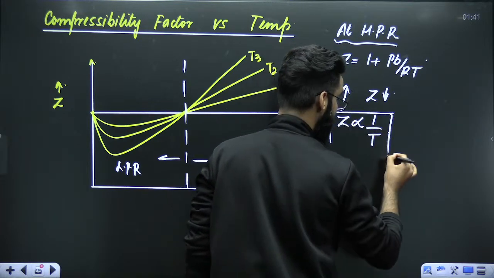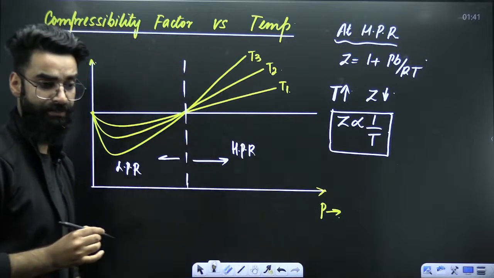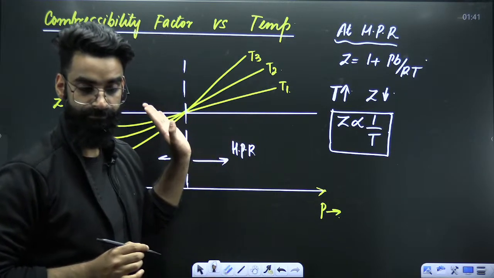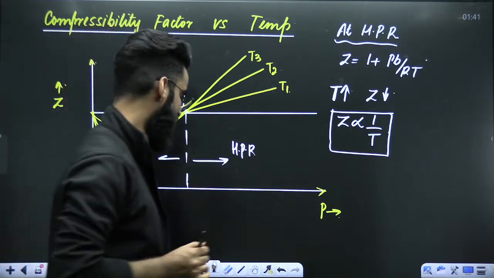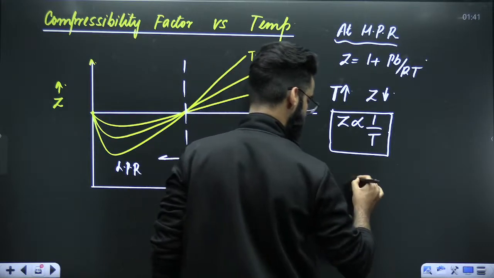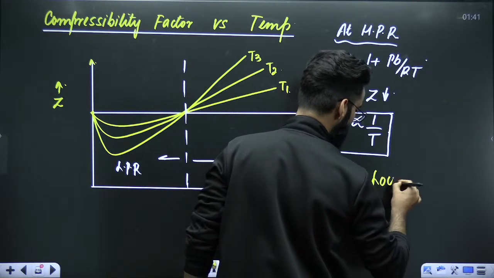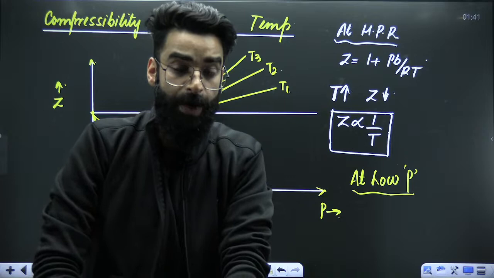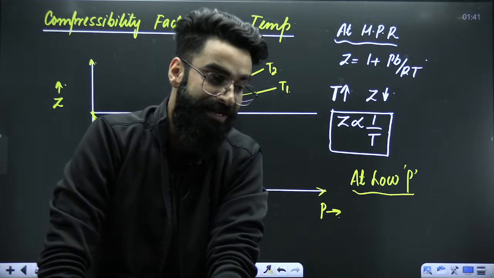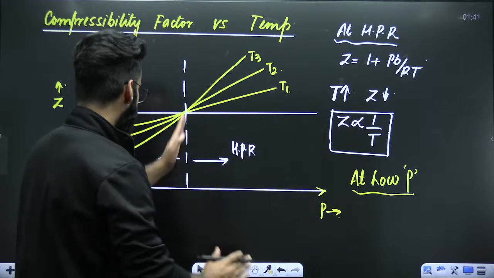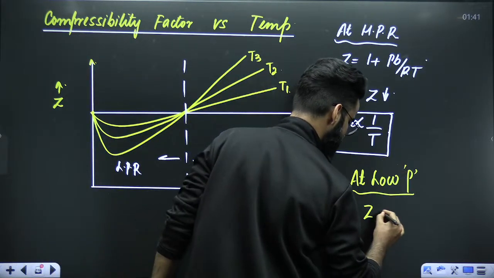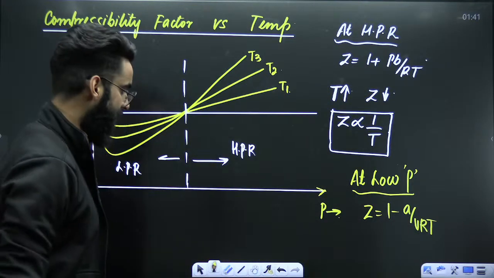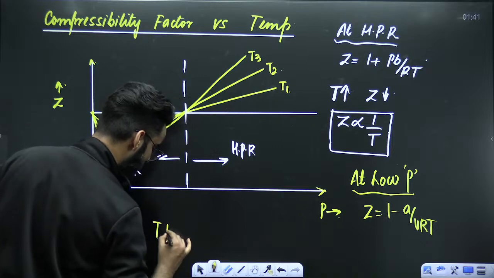At high pressure region, if you increase the temperature of the gas, Z value will decrease. Okay, this is happening at high pressure. Similarly, what will happen at low pressure? Imagine the same real gas is kept at low pressure. Now at low pressure, we are going to change the temperature and see what will happen to its Z value. First of all, at low pressure, the value of Z is less than 1. Z is equal to 1 minus A by VRT, right?